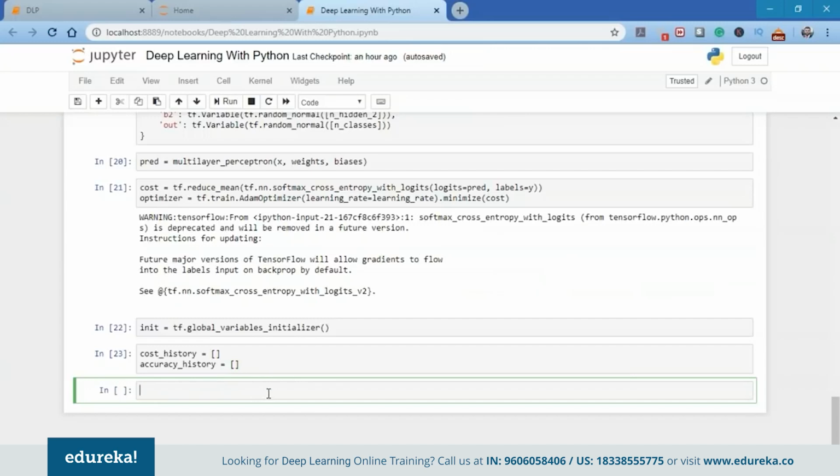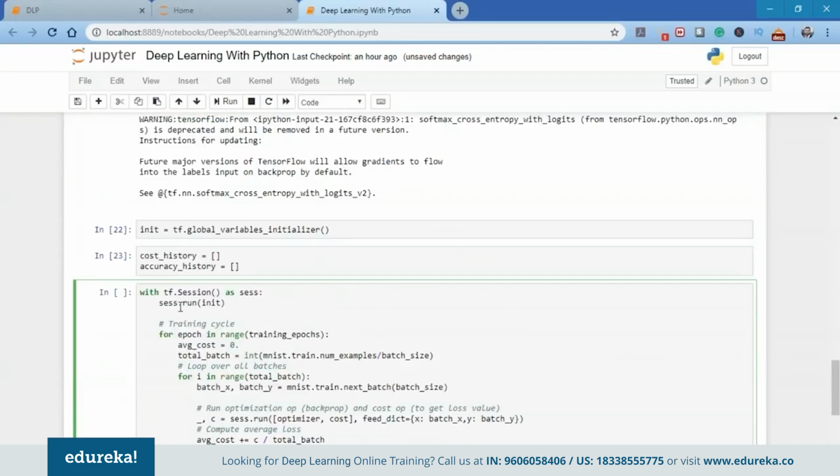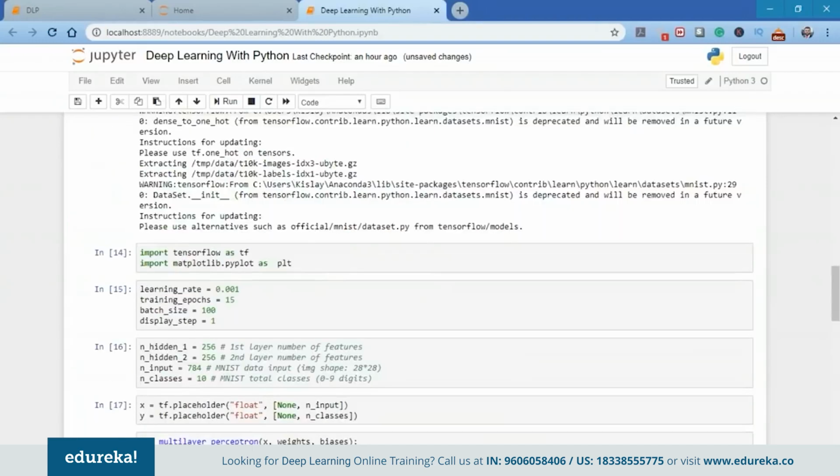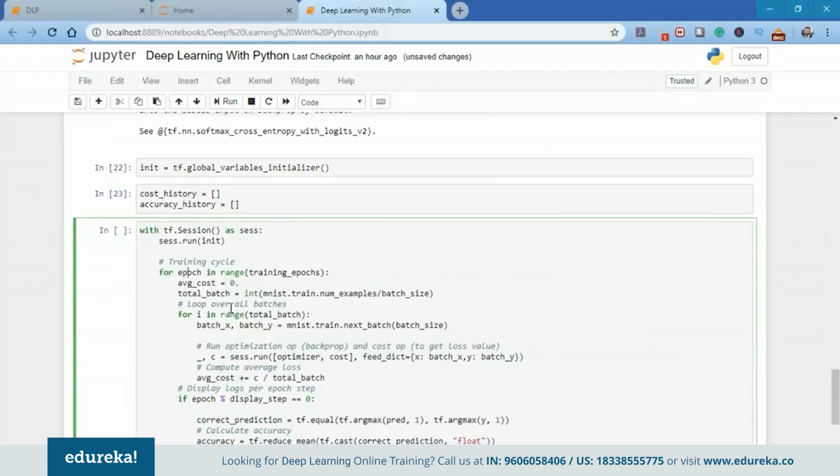So don't be afraid when I show you this code. What we're going to do is launch the graph which we created. So for that, we're going to use tf.Session as sess. And then we have the training cycles: for epoch in range(training_epochs). So epochs, which we mentioned earlier, are 15. So we're going to train this for 15 epochs. First of all, what we're going to do is create the average cost as 0.